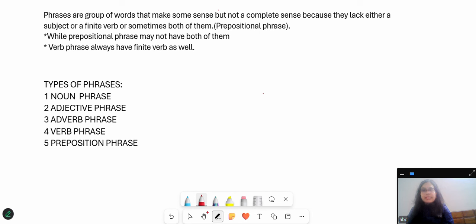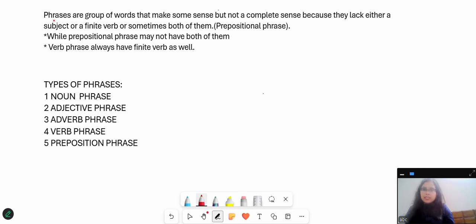Do you know that a sentence can have more than one phrase? Or do you know that the same phrase can be a prepositional phrase as well as an adverb or adjective phrase? If you want to get answers to all these questions, and also to master the phrases and distinguish between the different types of phrases, then come to my sessions, and I promise you that by the end of this lecture, you will be able to ace them. Now let's come and understand.